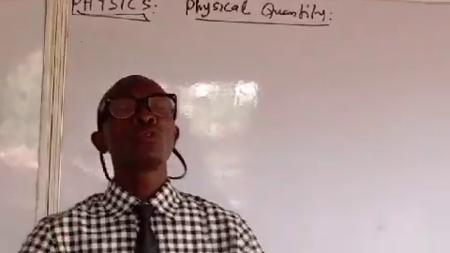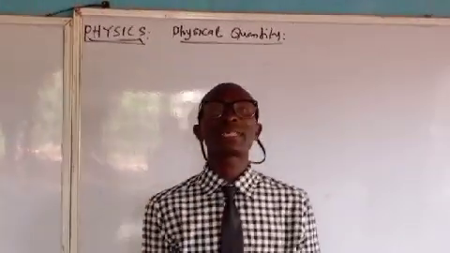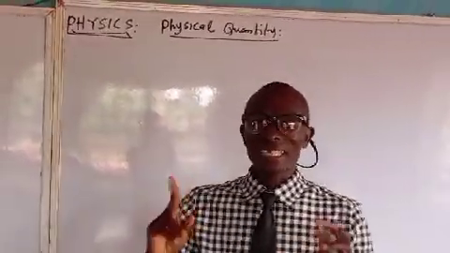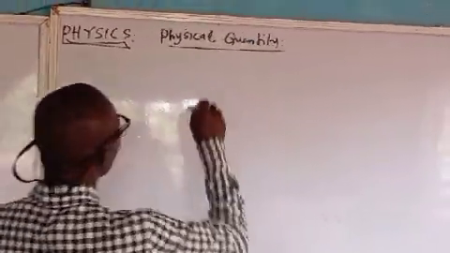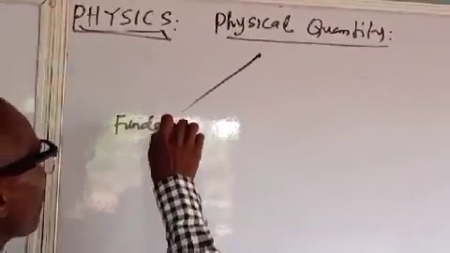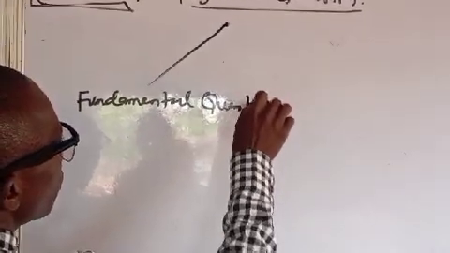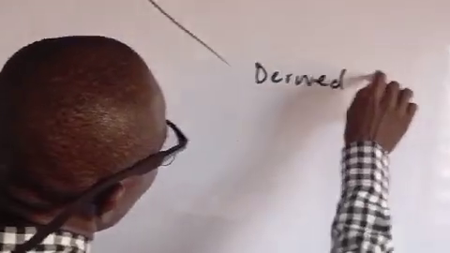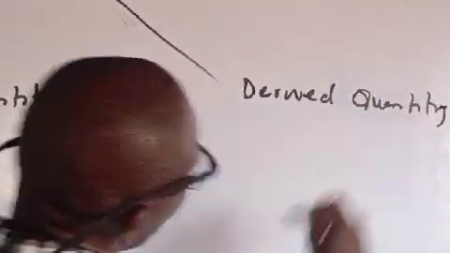But here we will be looking at the classification of physical quantities. Physical quantity is classified into two. You understand? It's classified into two, where we have fundamental quantity and derived quantity.